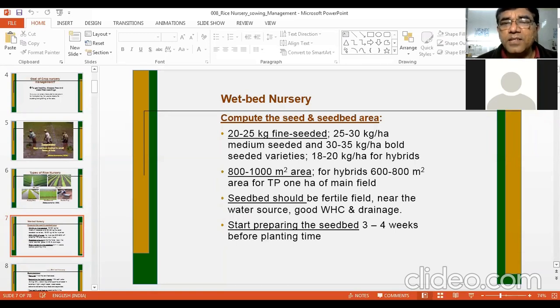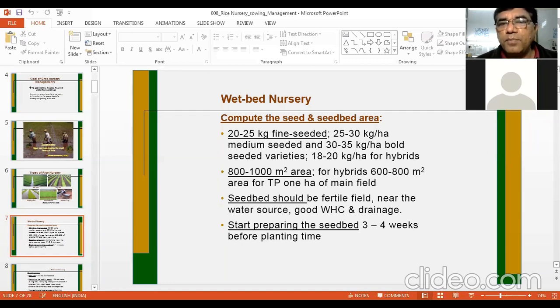For hybrids, the seed rate is 18 to 20 kg per hectare, because in hybrids, we normally transplant 1 to 2 seedlings, because in hybrids, we get heavy tillering compared to inbred varieties or normal varieties.